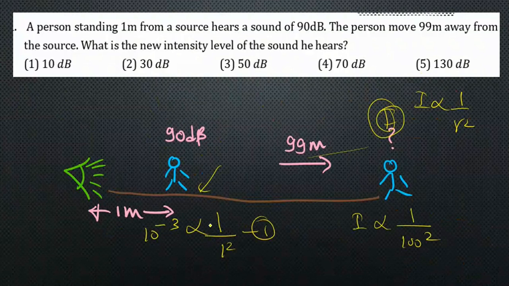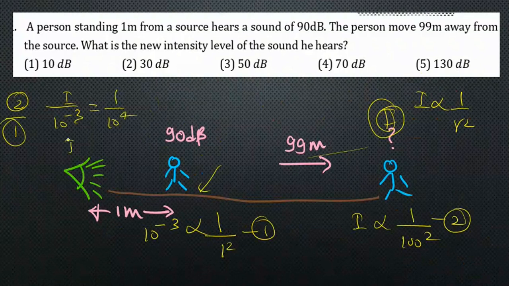So what you have to do is divide these two: the second one divided by the first one. So I get I divided by 10 to the power minus 3 equals this value divided by 1. So we get 1 over 100 squared, which is 10 to the power minus 4. So for the simplification, I get I equals 10 to the power minus 7.